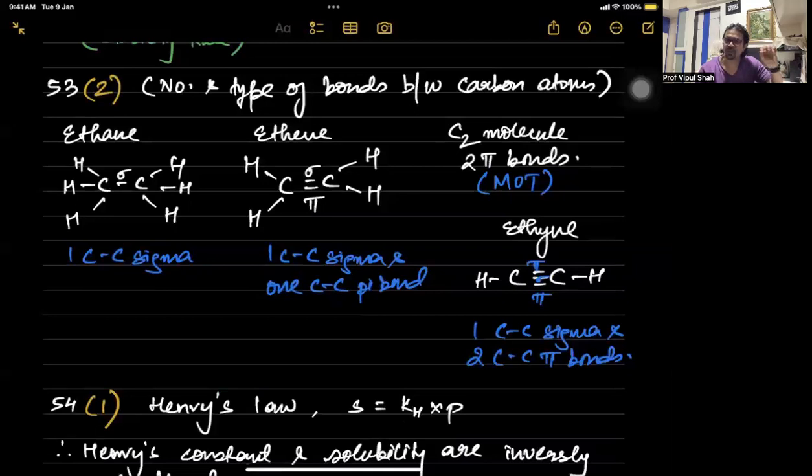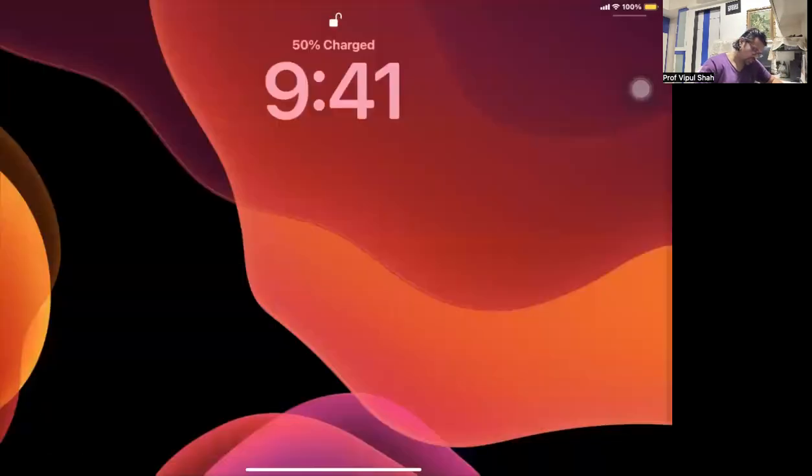The C2 molecule, if anybody remembers, is an unstable molecule that always exists as an intermediate in reactions. As per the MOT, the molecular orbital theory, it has 2 pi bonds when you write it down. And last is ethyne, which is made up of 1 C-C sigma and 2 pi. So 53, that's option 2 over there.